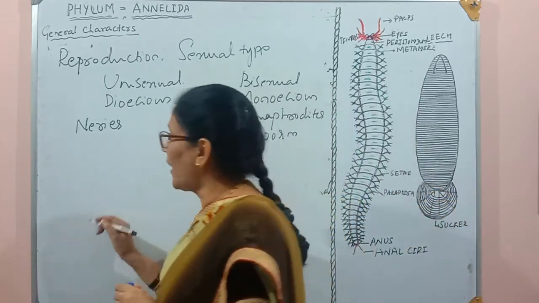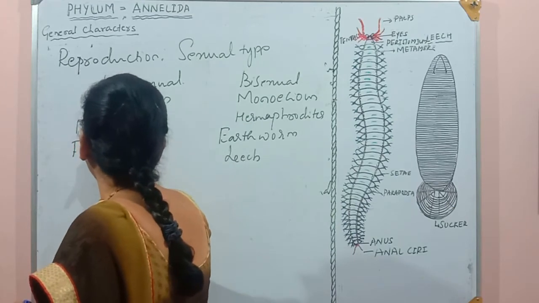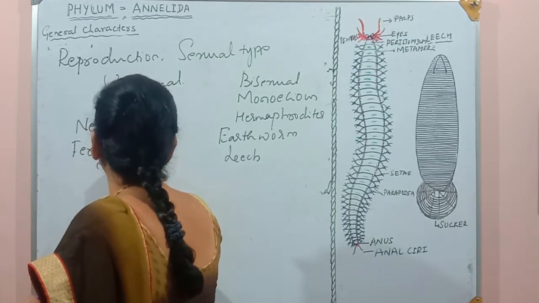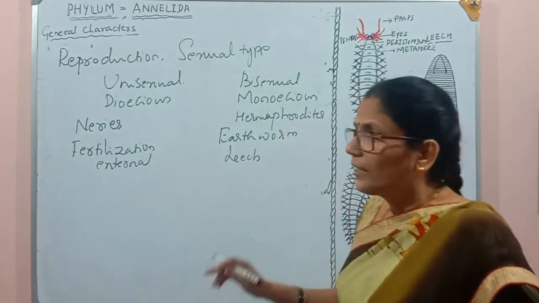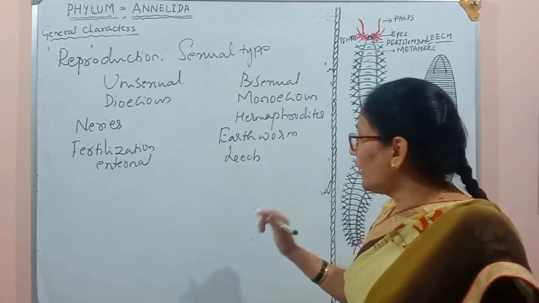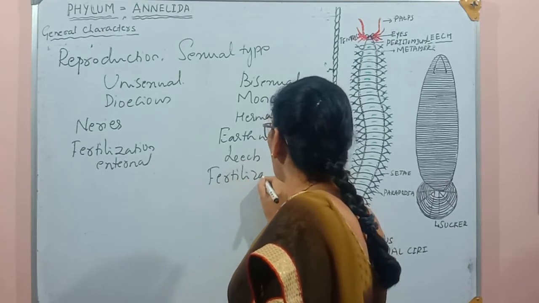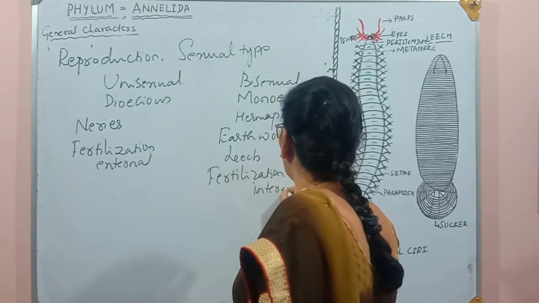The fusion of gametes takes place in the environment, means fertilization is external in case of Nereis. Whereas in case of earthworm and leech, fertilization is internal.